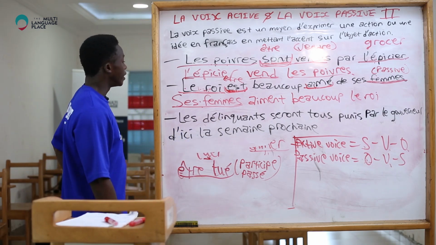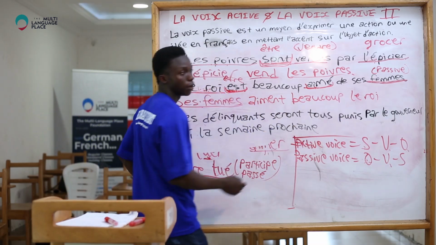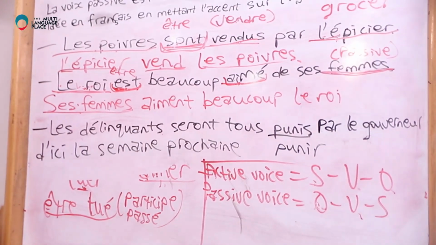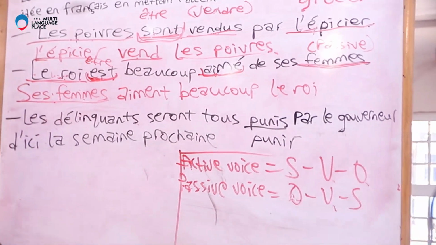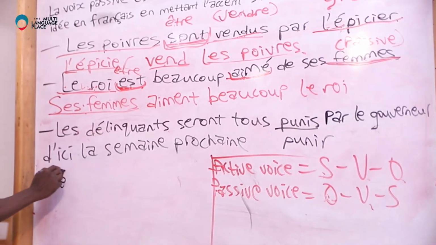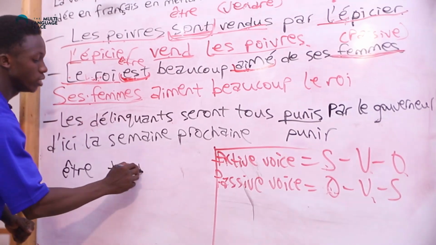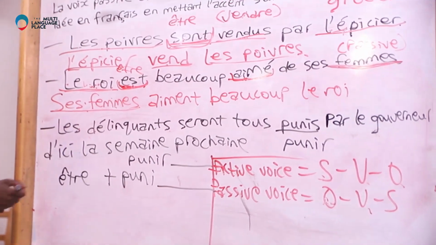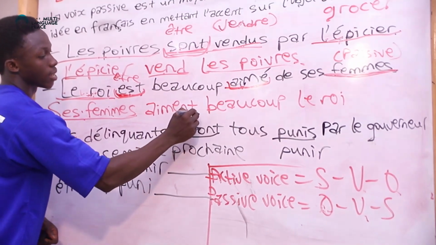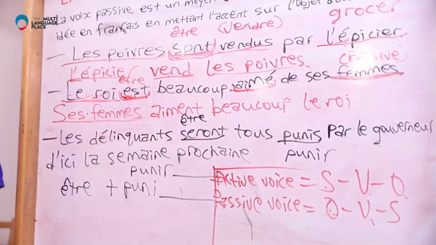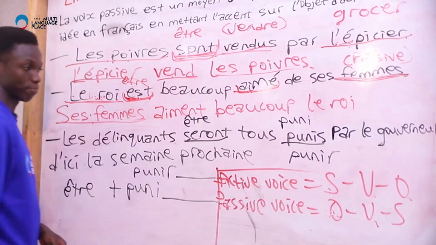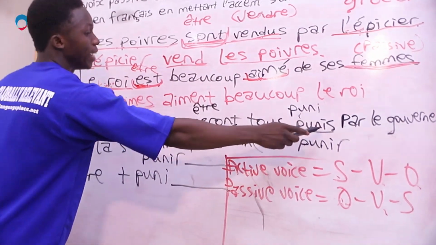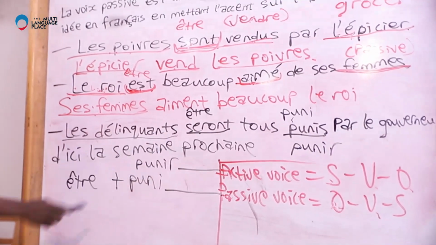The first thing to do is to note the verb, the real verb, which is punir. Remember, we said since this is passive voice, être plus punir is used for passive voice, while punir is used for active voice. So this shows that this is from the verb être and this is from the verb punir. Être is conjugated in future simple while we have punir, but we add s. Why? Because this is plural.